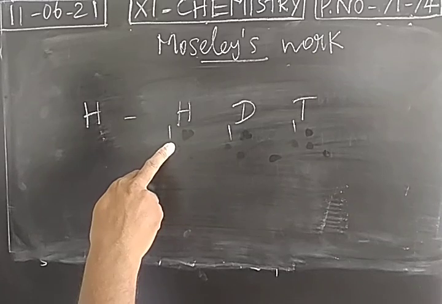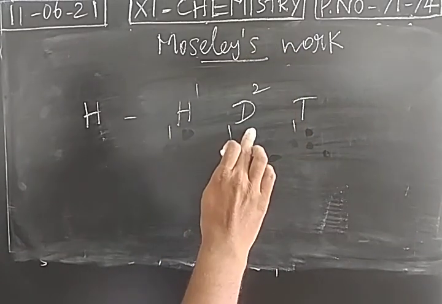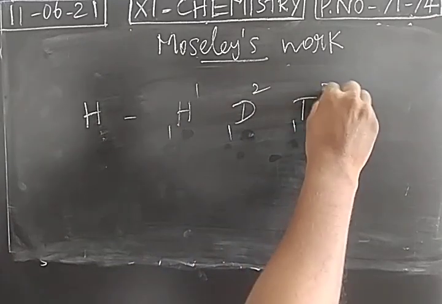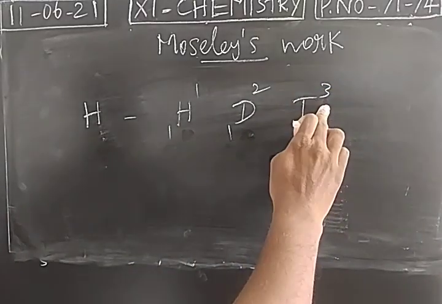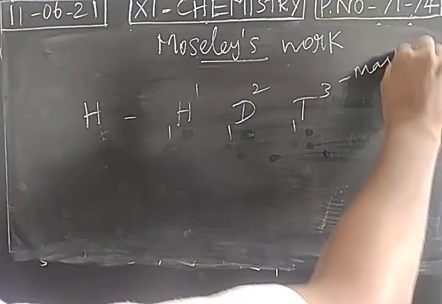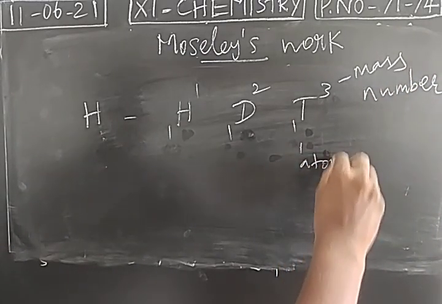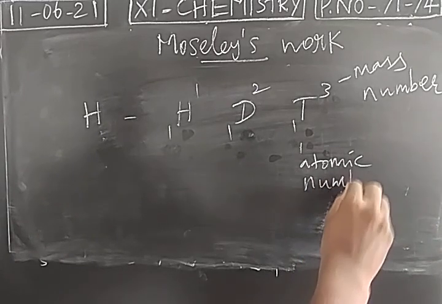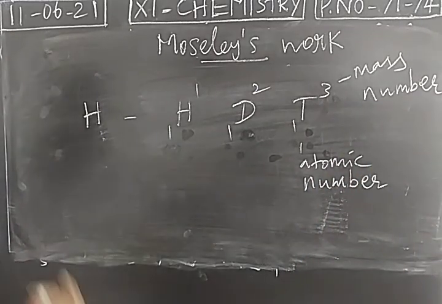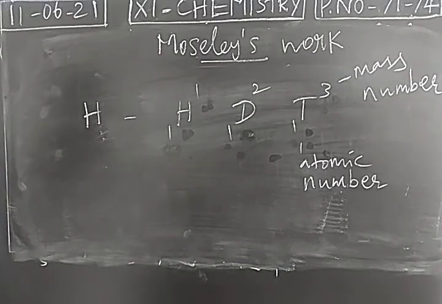The number which is written in the left-hand side subscript part is called the atomic number. The number which is written in the right-hand side superscript part of the symbol of an element is called the mass number. So this is the mass number, and this is the atomic number. Usually, when we write an element or isotope of an element, we have two values: one is the atomic number, another one is the mass number.